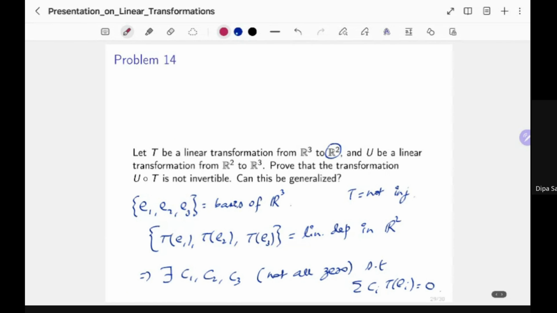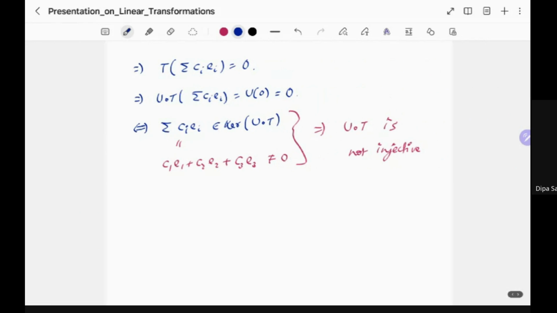Now there is another part though, which says, can this be generalized? Well, yes, this can be generalized because of the argument that I said. All you have to do is go from a higher dimension space to a lower dimension space. So one possible generalization would be in this way.